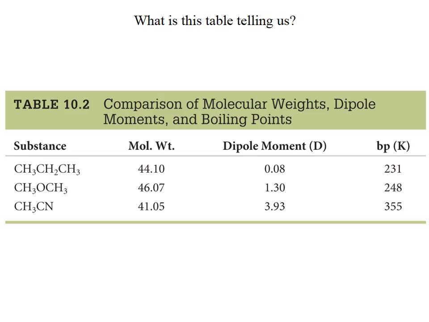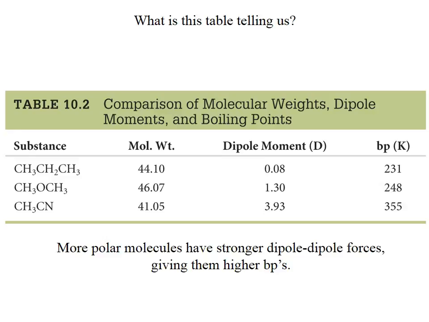Now this is a table that we've already seen when we were talking about polarity and the strength of dipole-dipole interactions. The dipole moment, remember, is a measure of polarity, and so you can see that the molecule on the top has a very low dipole moment, meaning it is not very polar, and it has a much lower boiling point than the other two. And the molecule at the bottom has the highest dipole moment. It is the most polar of those three molecules, and it has the highest boiling point, because it has the strongest intermolecular forces of these three. So the take-home messages here are that more polar molecules have stronger dipole-dipole forces, and that gives them higher boiling points.